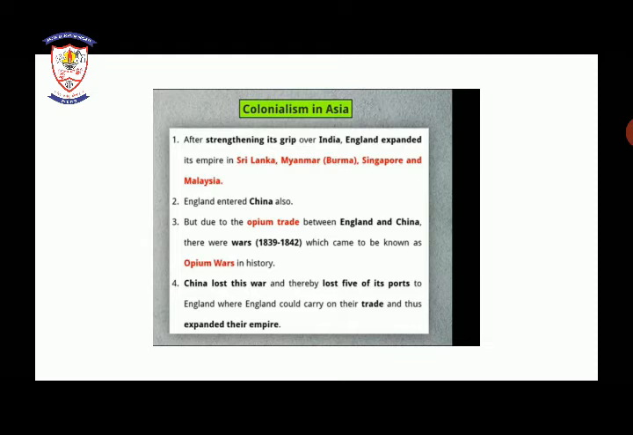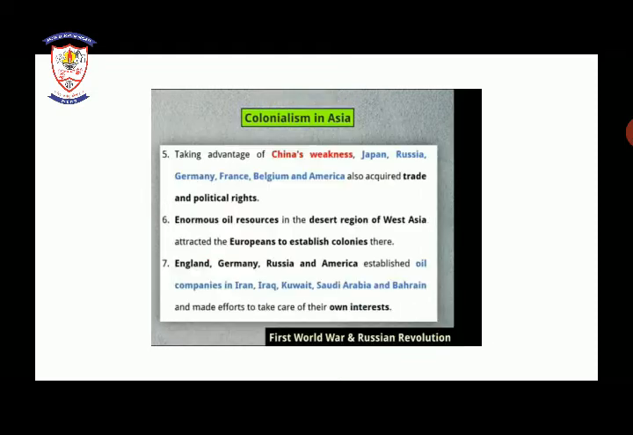From this war, China has lost this war. So what happened? China has to give its 5 ports to whom? To England. Okay, so what happened? England has carried on their trade and expanded their empire like this. As China has lost the war, England has established their empire over these 5 ports of China.